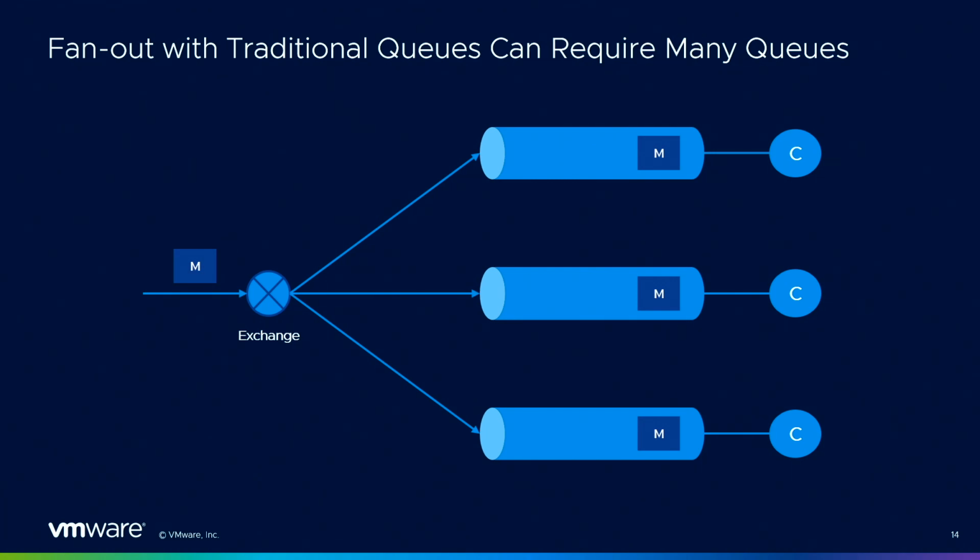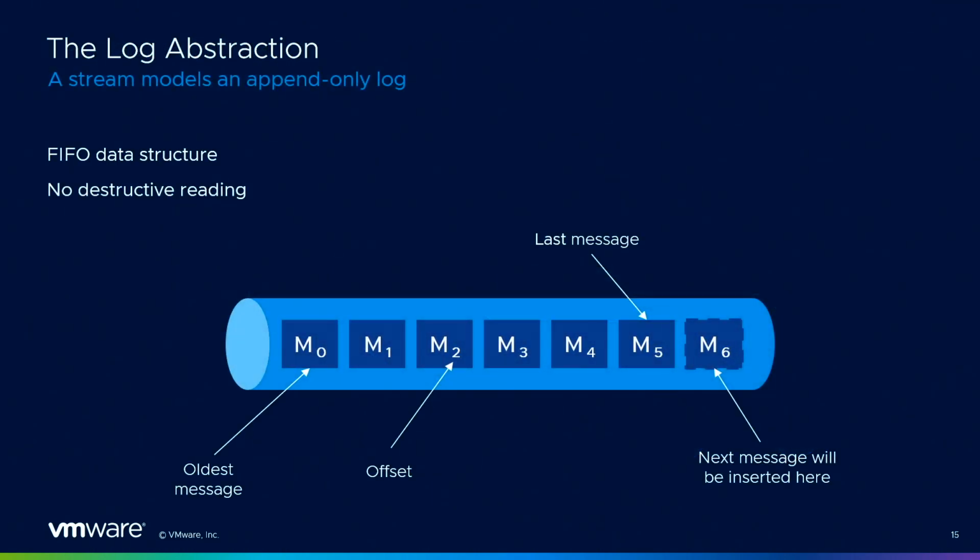Queues are cheap in RabbitMQ, but not that cheap, and there must be a better way to use your resources. So streams. A stream is just a log. It models an append-only log. You can see this log as a kind of pipe, just like a queue, where we accumulate messages. Oldest messages on the left and latest messages on the right.